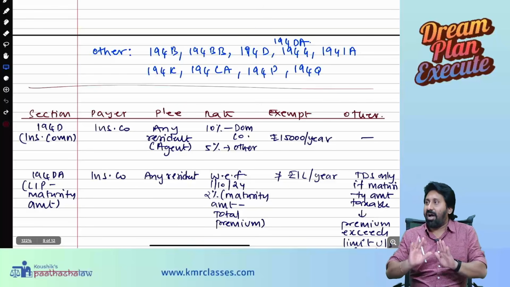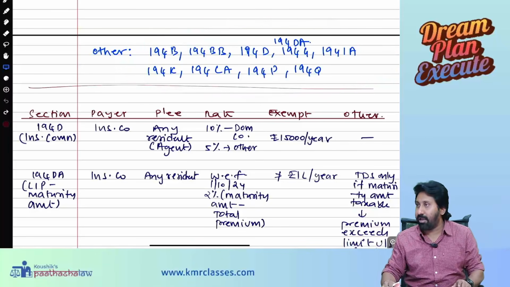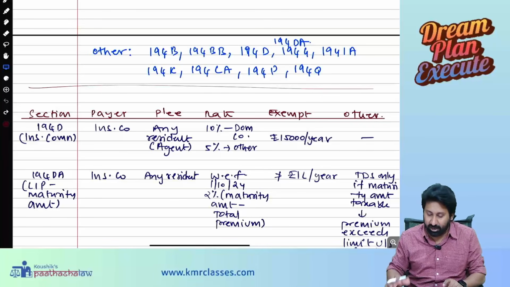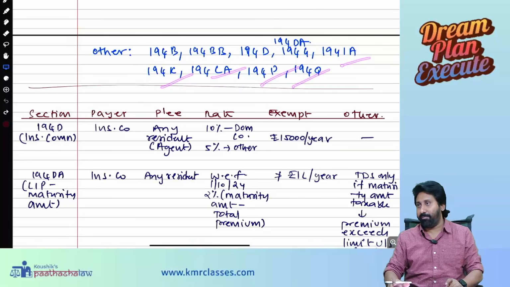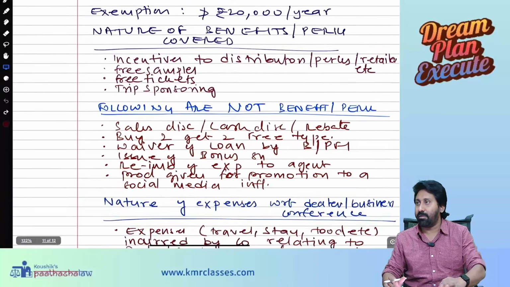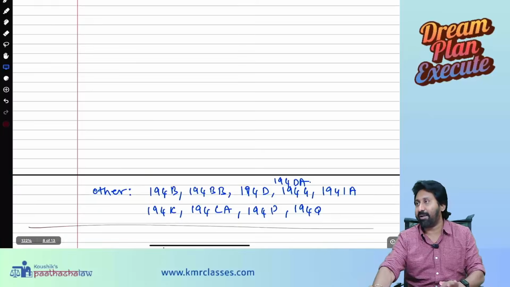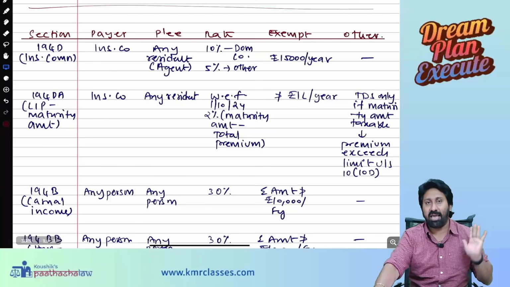Next, after that, there is a bunch of sections we have to study. So many are there, but very easy. These are all one-line answers. 194B, BB, D, DA, G, IA, K, LA, P, and Q. See here, the list. That's it, 2 pages over. All sections I kept in one single chart. Read that properly, you will be successful in the exam, I guarantee.